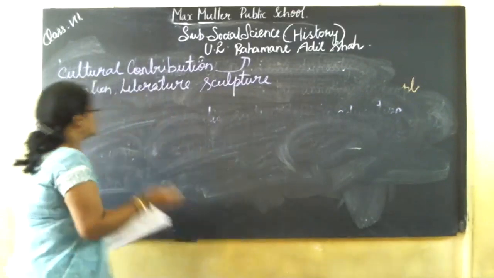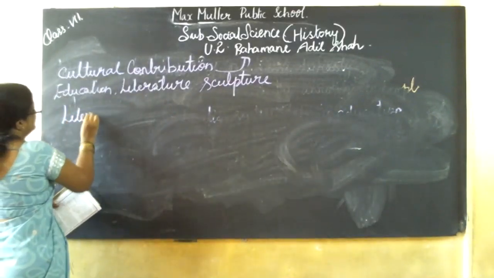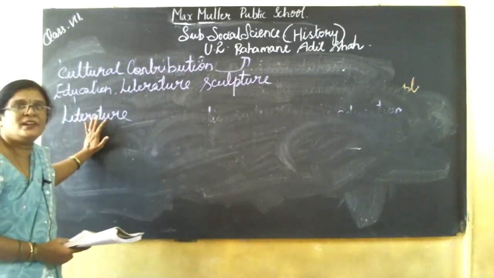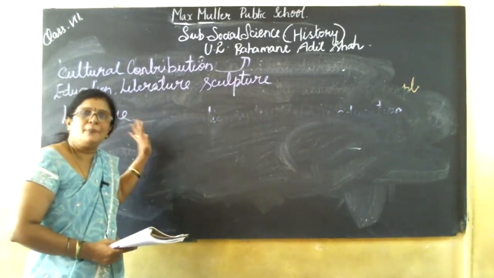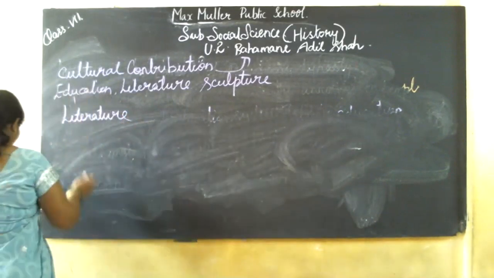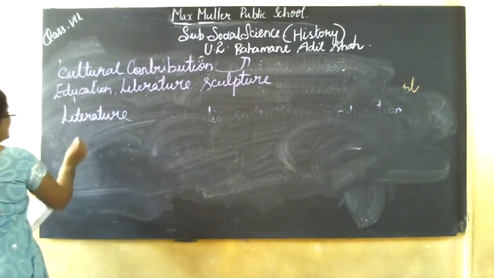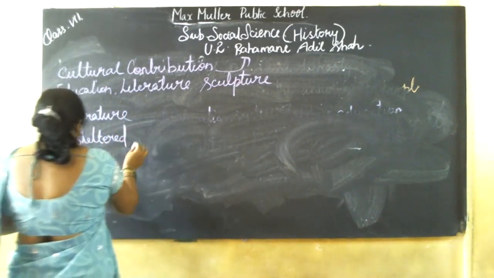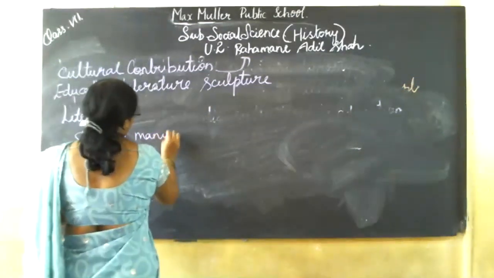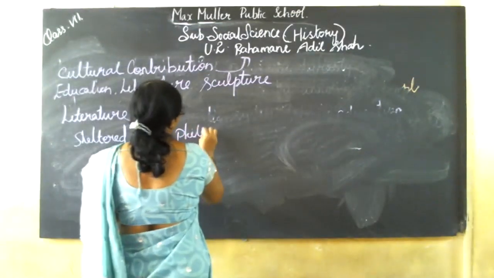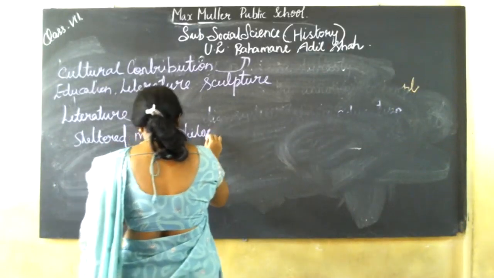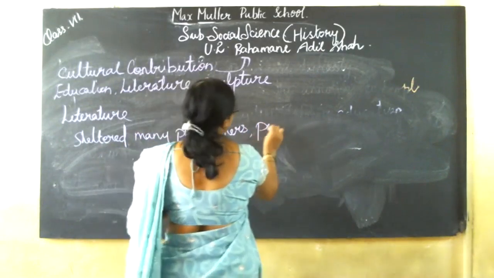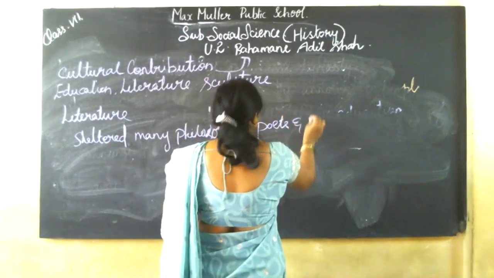Okay, literature. Literature was also encouraged in the Bahmani kingdom. The Bahmani sultans encouraged literature, and they sheltered many philosophers, poets, and writers.